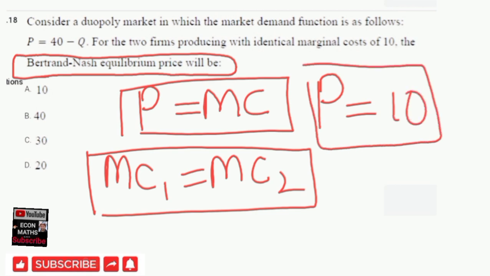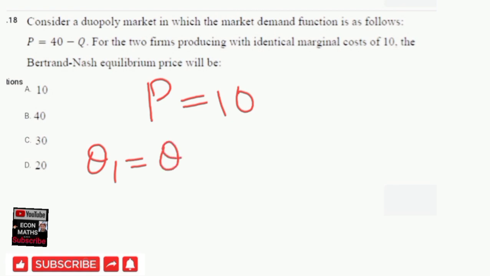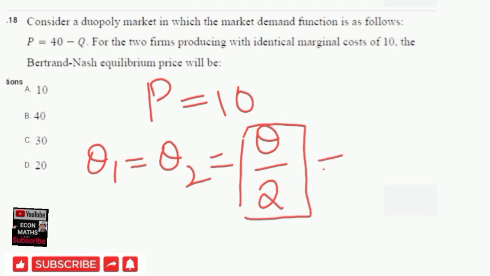Okay, we don't need to calculate anything else here, so the correct option would be 1. And we can also calculate here the equilibrium quantity. If price is equal to 10, as we have seen, then the quantity shared will be, as we have seen, Q1 is equal to Q2 is equal to Q divided by 2. So whatever value of Q we get, we divide it by 2. That will be the quantity supplied by each firm.